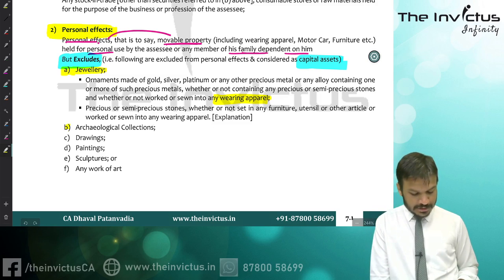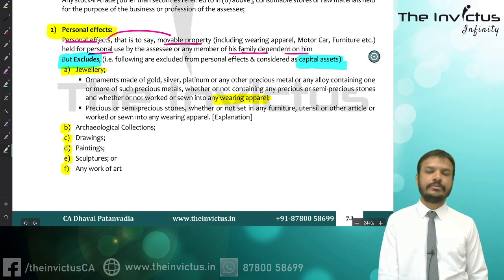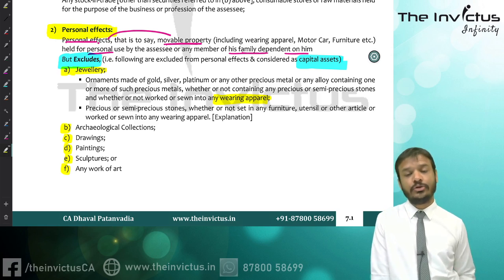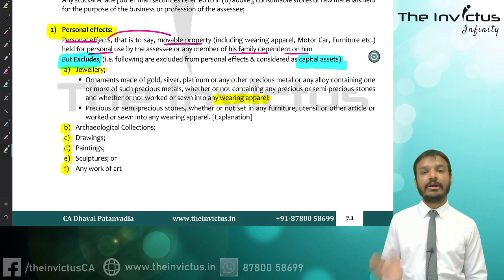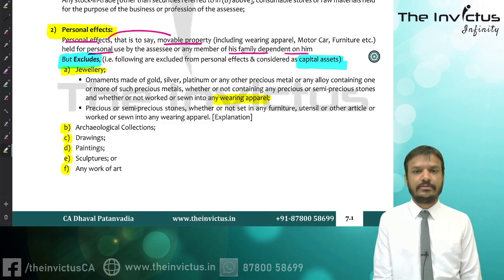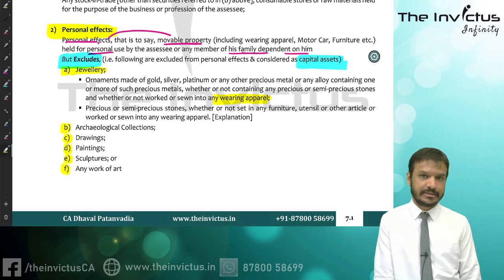Then second is archaeological collections, drawing, painting, sculptures, or any work of art. If I have a painting made by Leonardo da Vinci, it is movable, and it is for personal use. I have kept it in my drawing room, not in my office, so it is for a personal purpose. Clear?